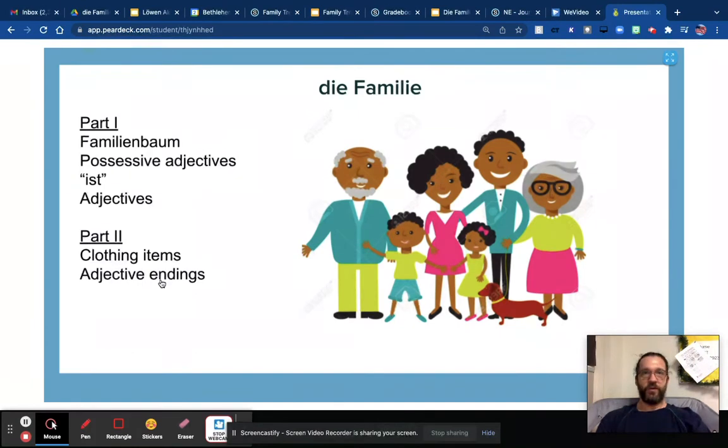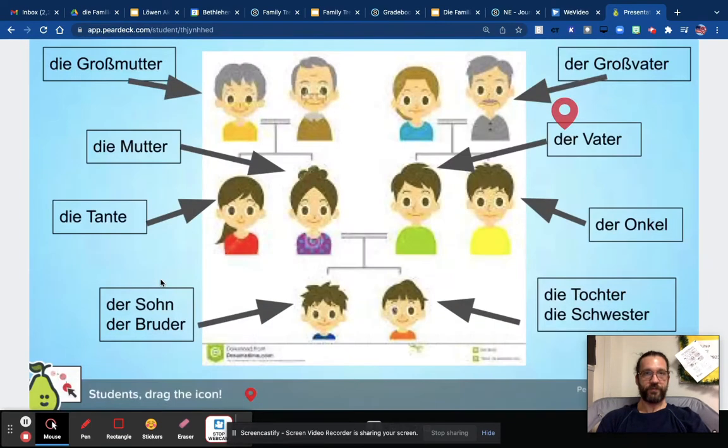So I'm going to go through this family tree and this Pear Deck and give you instructions, so please pay attention carefully. Also, I'm going to go over the different family members first, and then when I'm finished, I'll show you your task on the next slides.